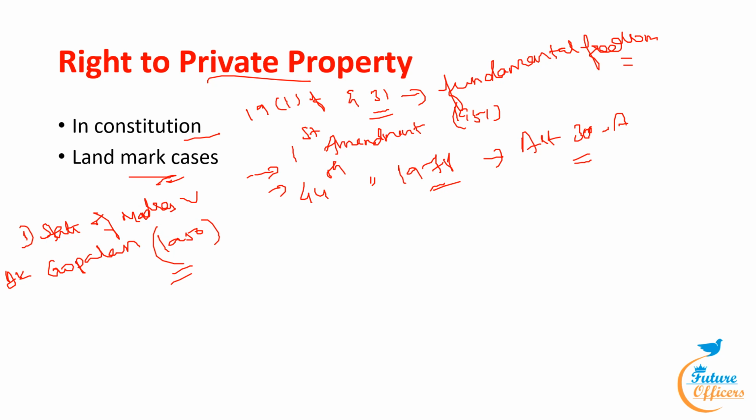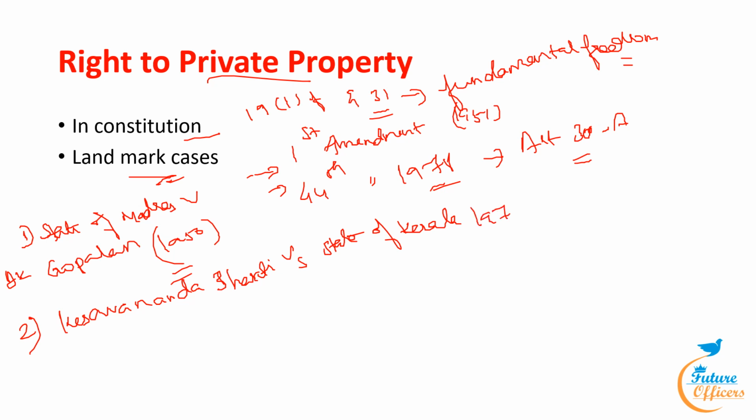The second case is Kesavananda Bharati versus State of Kerala in the year 1973.